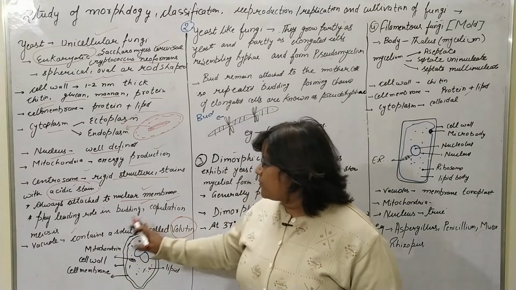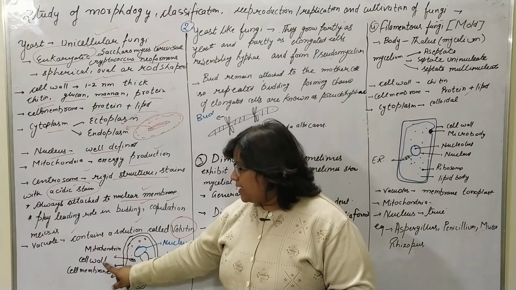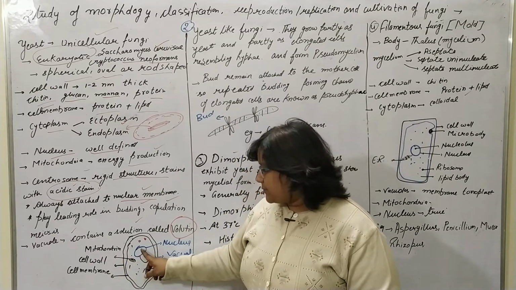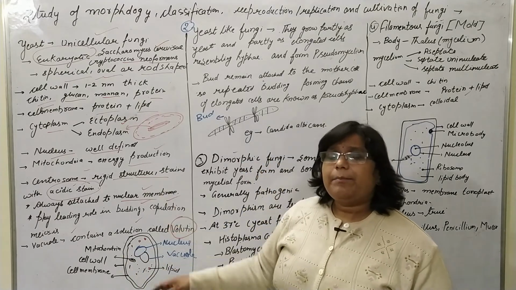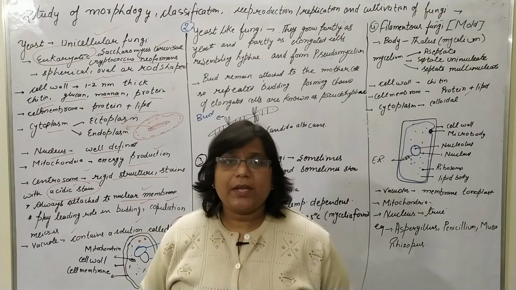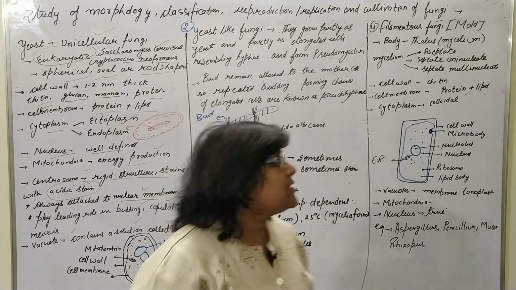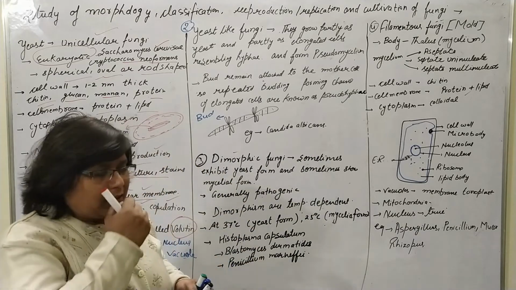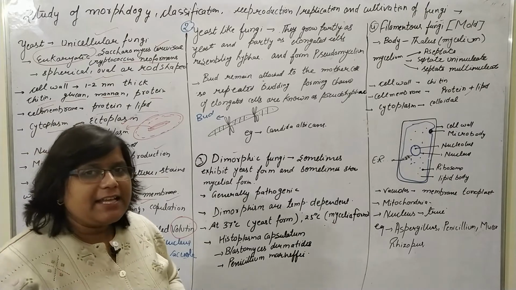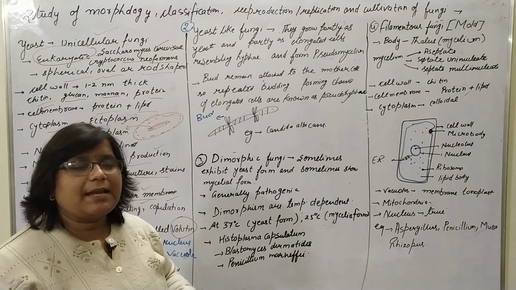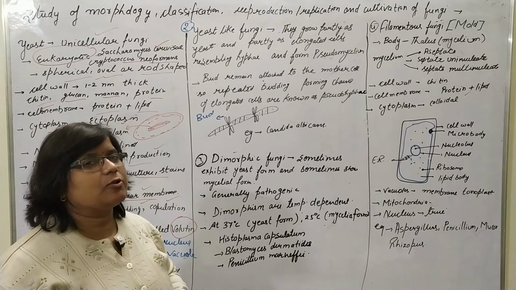I have drawn one diagram for the yeast. Its outer structure is the cell wall, inside there is the cell membrane, nucleus, vacuole, centrosome, mitochondria, and lipid; it is a complete eukaryotic cell you can draw. So the examples are Saccharomyces cerevisiae and Cryptococcus neoformans. Now the second is the yeast-like fungi. The yeast-like fungi have the characteristics of yeast and simultaneously the characteristics of fungi.